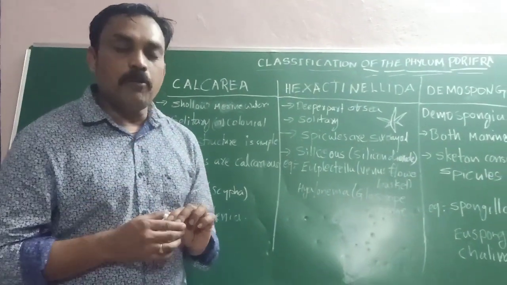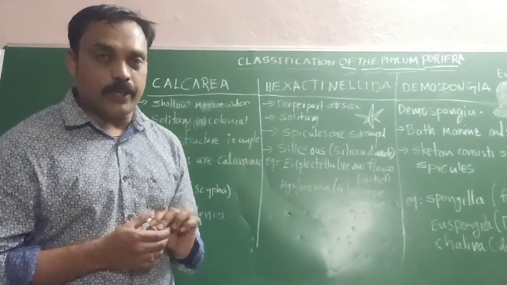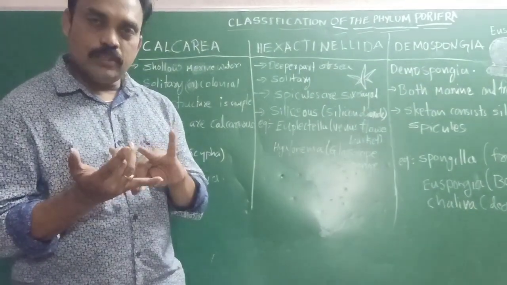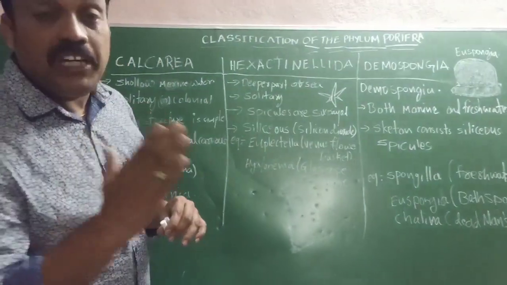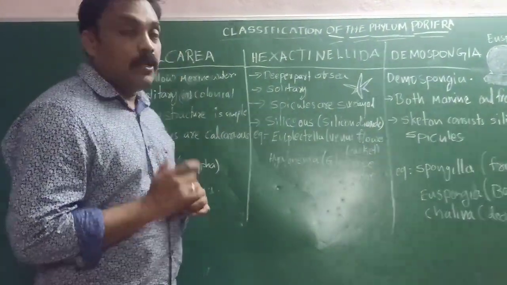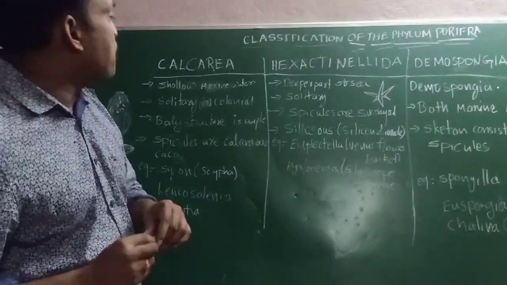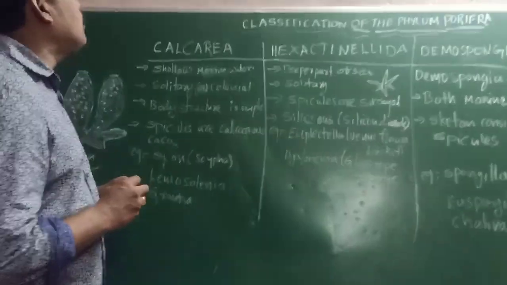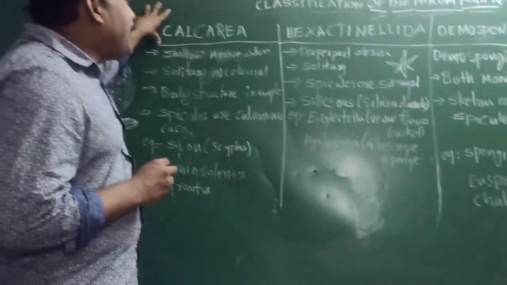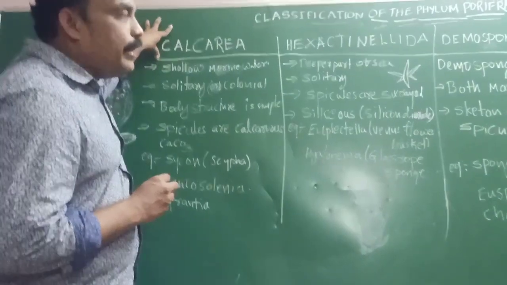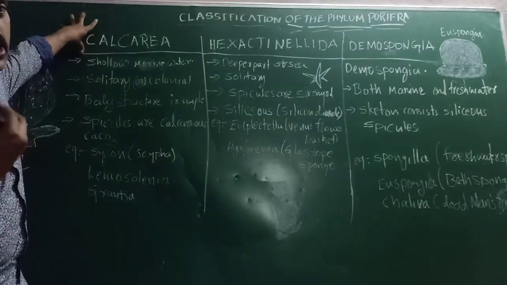In this porifera, the body is organized at the cellular level only. Tissues are absent, organs are absent, organ systems are absent. Now we are going to discuss classification of phylum porifera. The phylum porifera is classified into Calcarea, Hexactinellida and Demospongia. The names are very difficult to speak, so everybody must learn them.